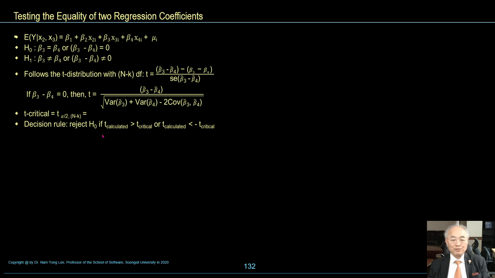If the calculated t is greater than t critical, or less than minus t critical, we can reject the null hypothesis. So beta 3 is not equal to beta 4, or beta 3 minus beta 4 is not equal to 0.